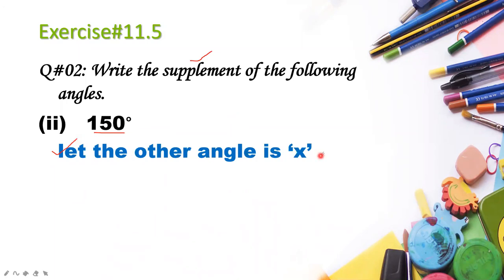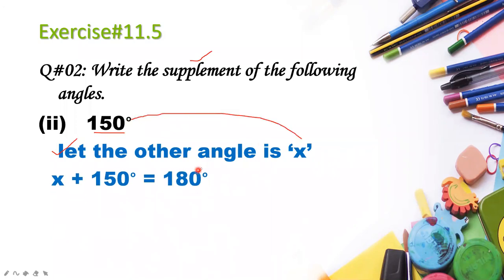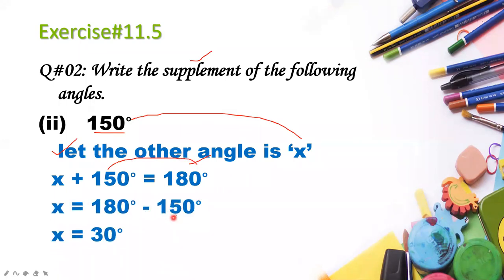Our next angle is x, and if we add this x to 150, our answer should be equal to 180 degrees. So we subtract this 150 from 180. 180 minus 150 is equal to 30 degrees. So the supplement of 150 is 30, or you can say the supplement of 30 is 150. Clear?